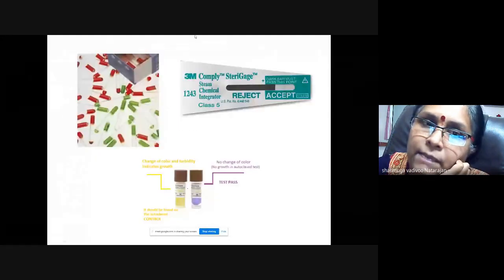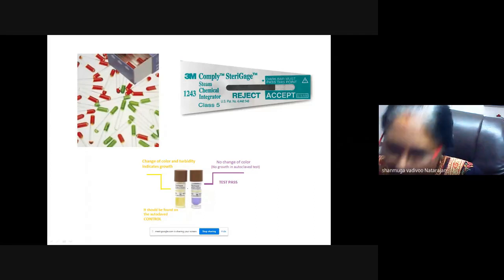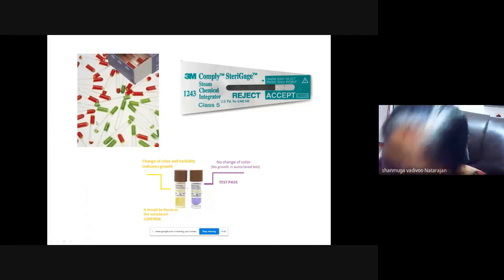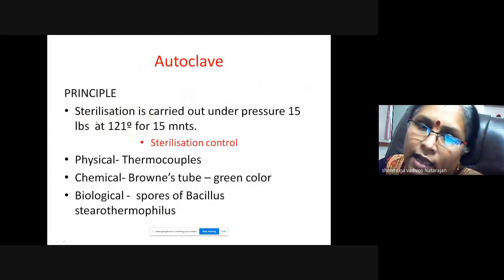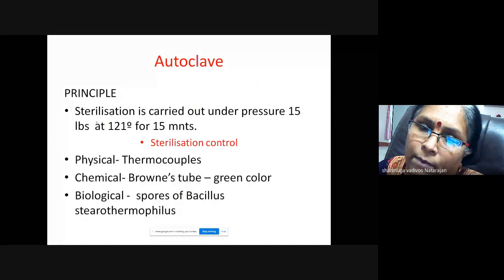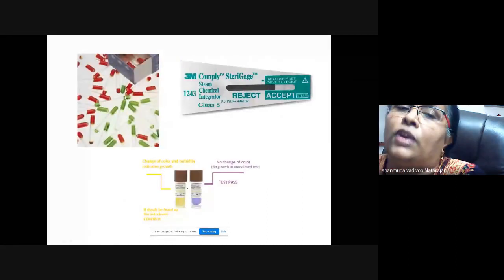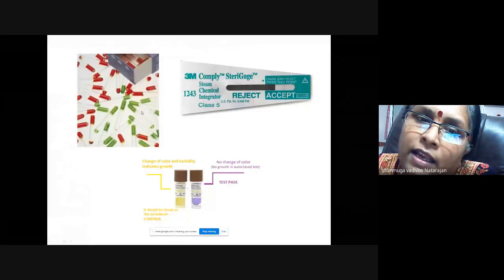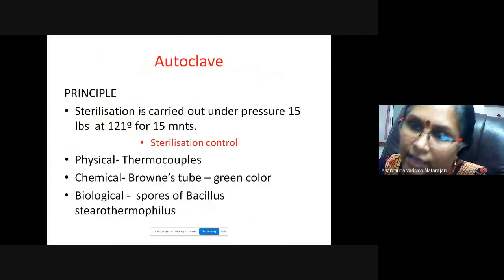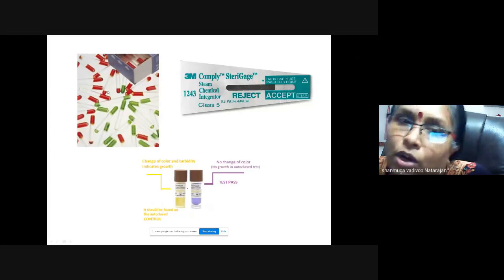So this image which you are seeing is the tubes, green and red tubes, that is the chemical Brown's tube. So it will be green in color. Once the autoclave is done, it will be red in color. Then it will turn to green color after autoclaving. So that was the old method.